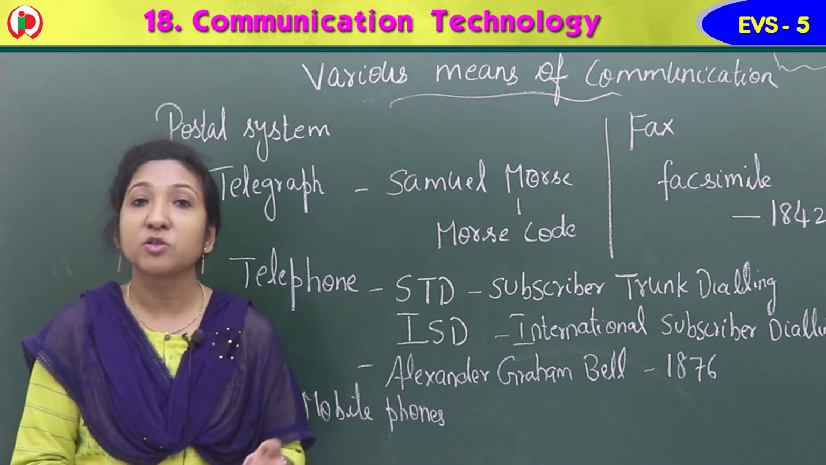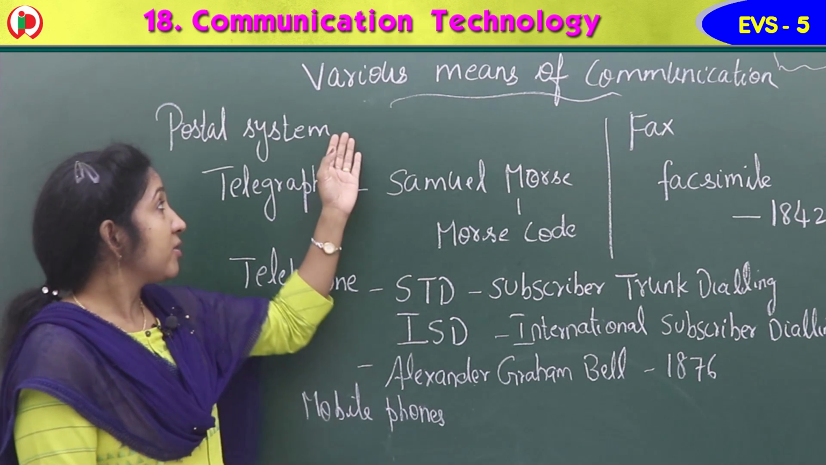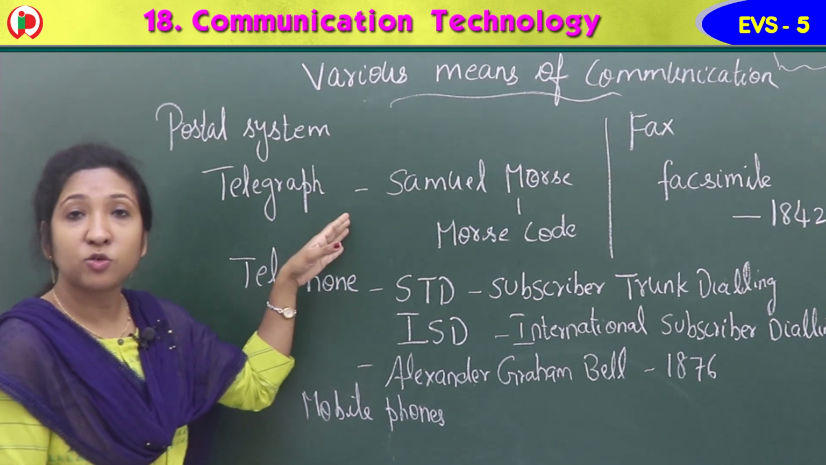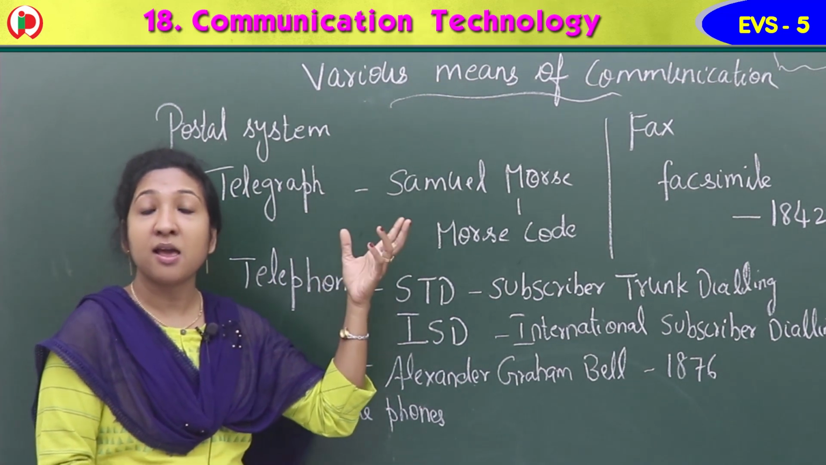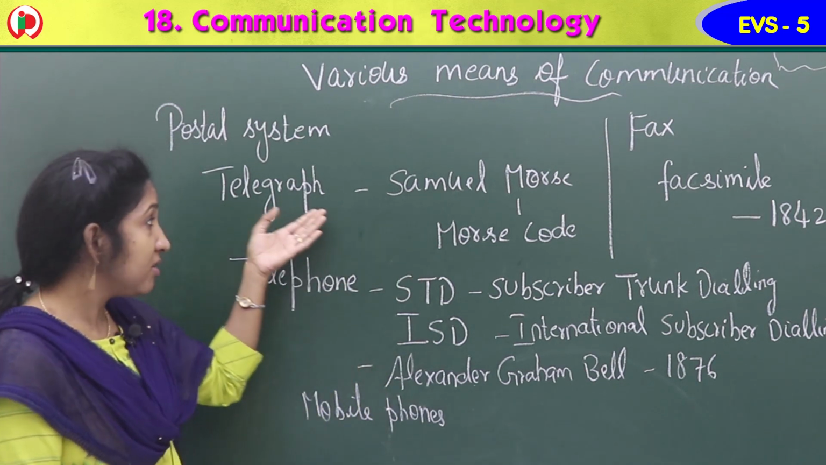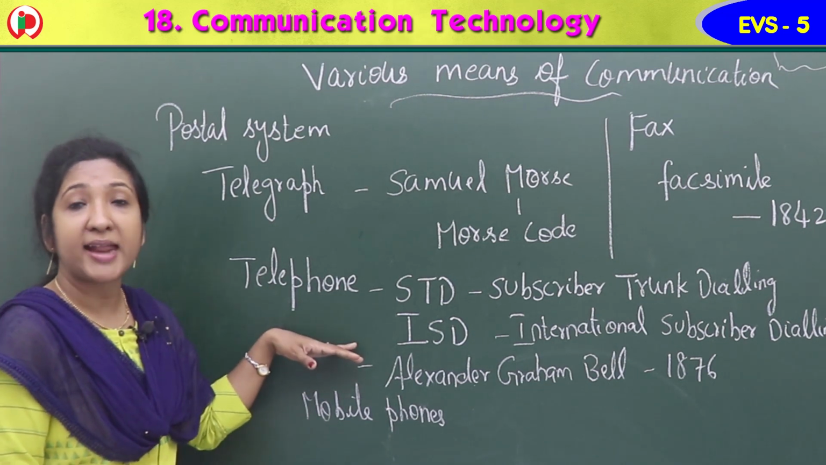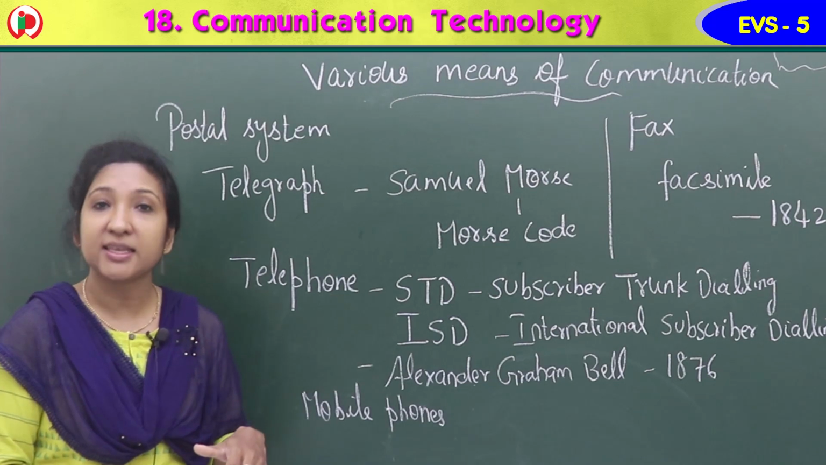So it is called Morse code, and Samuel Morse invented the telegraph. So the postal system, then the telegraph for urgent messages. They used the telegraph in order to send any message in a very urgent or emergency situation. Then comes the telephone. Alexander Graham Bell invented the telephone in 1876.